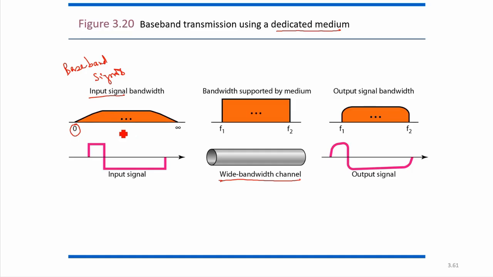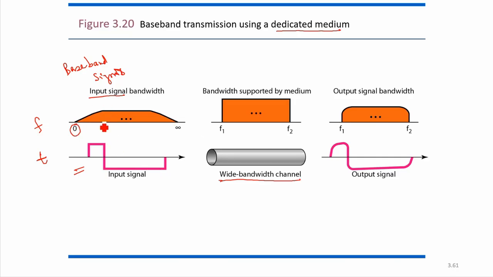Like a single digital signal is there, so it will have the range of frequency starting with 0 to some frequency or infinite values. Okay, so that is the input signal. So this is the input digital signal. Its bandwidth is given in frequency. This is the time domain, and this is the frequency domain representation. So in time domain, it will be likewise. In the frequency domain, it will be likewise.